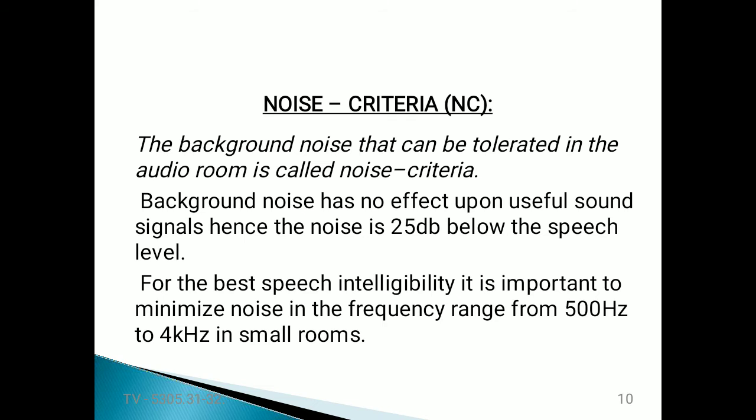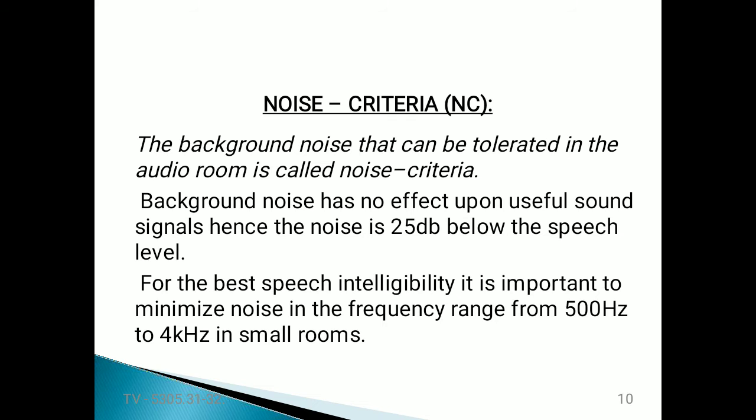So this noise is just below 25 dB below the speech level. For the best speech intelligibility, it is most important to minimize noise in the frequency range from 500 Hz to 4 kilohertz in small rooms.